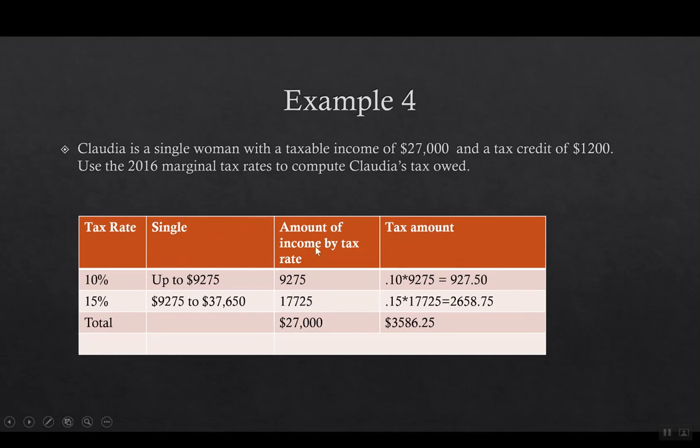So just like before, the amount, as I broke it up, will add up to $27,000, and you can see I multiplied the rate times the amount, so there's a total of $3,586.25 as her tax amount. Now this time, which is much different, this amount we are going to reduce by the $1,200 tax credit.